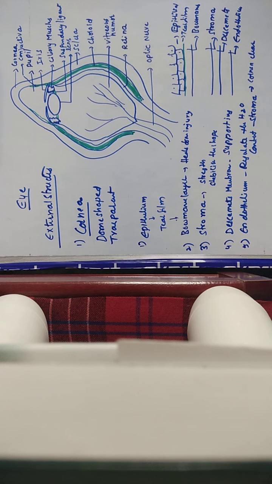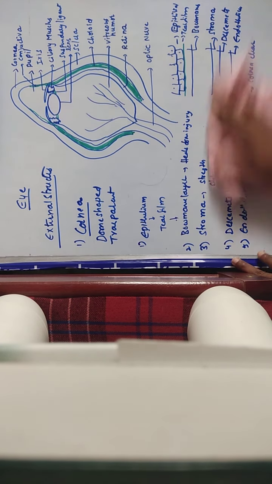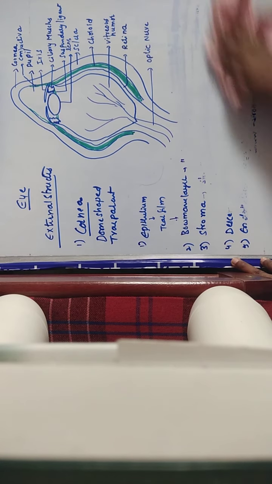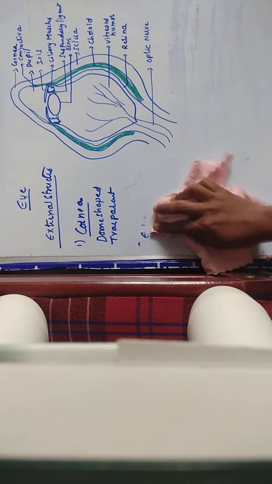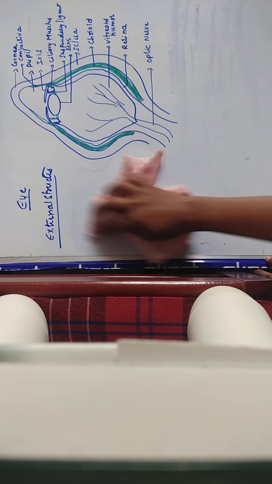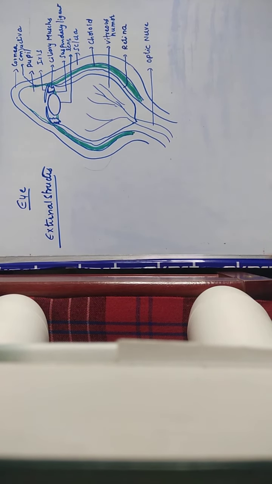The last layer you will call the endothelium. This is mainly useful to regulate the water content of the stroma, so that the cornea is always very clear. Okay, this is regarding the first external structure, the cornea. Next we are going to discuss the next structure, the sclera. The next external structure we are going to discuss is the sclera.